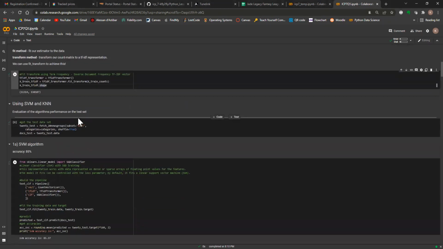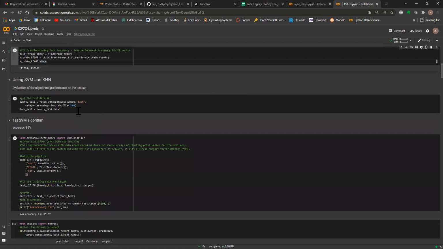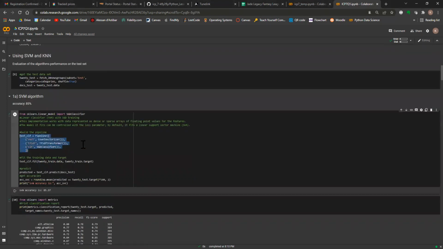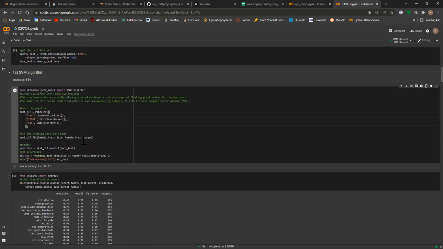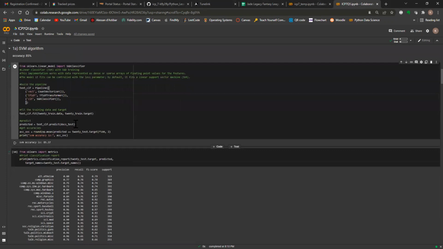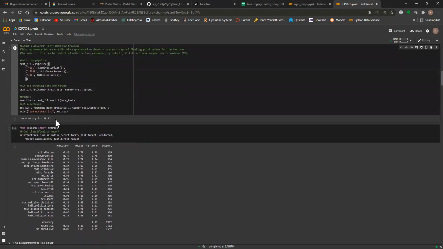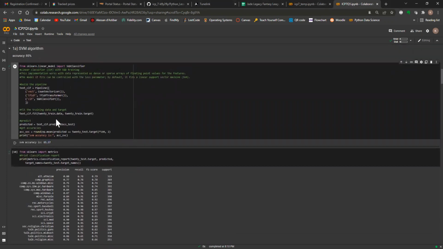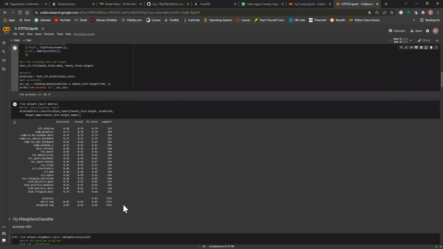Next, we used SVM, for which we built a pipeline, and then we used the SGD classifier, which fits an SVM by default. We fit and then predicted, and then our accuracy was 85.37. Then we got the classification report for that.